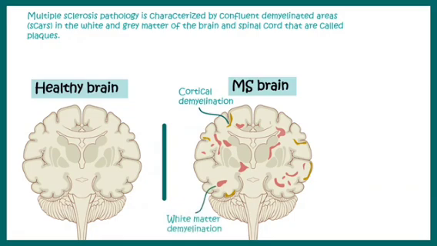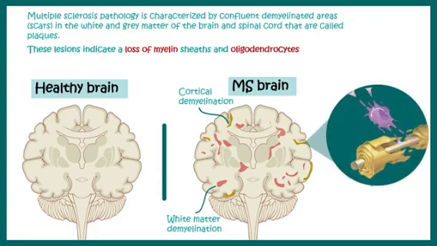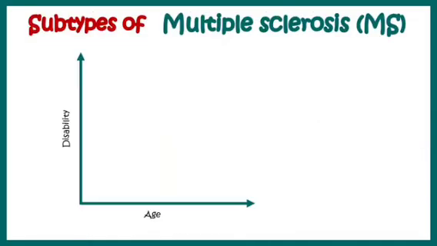Initially, the scars or the lesions appear in the white matter, and these are detectable in MRI imaging. And these scars are occurring due to the defect or destruction of the myelin sheath and the oligodendrocyte which forms this myelin sheath. Let's talk about the subtypes of multiple sclerosis.